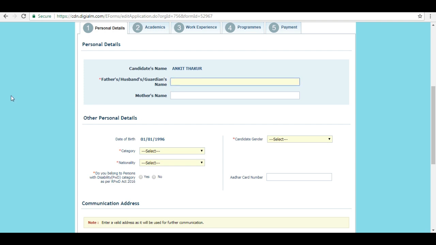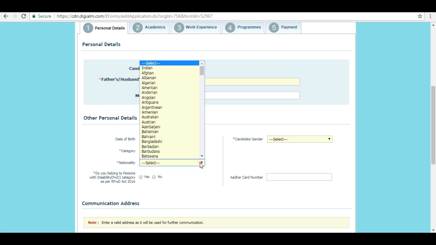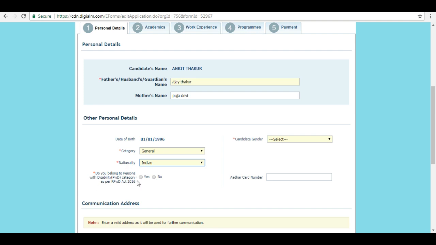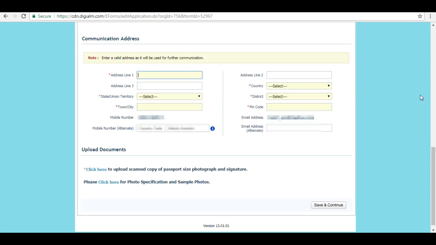Now fill the application form. Enter your father's name. Enter your mother's name. Other personal details. Select your category, nationality, gender. Now communication address. Enter your full address. Now enter alternate mobile number and alternate email address.